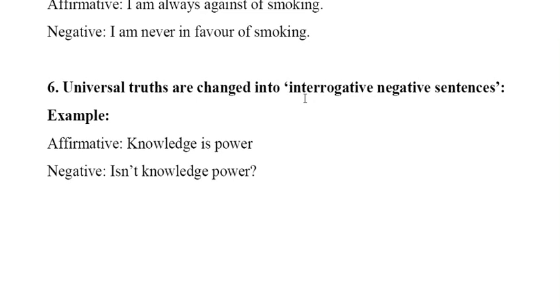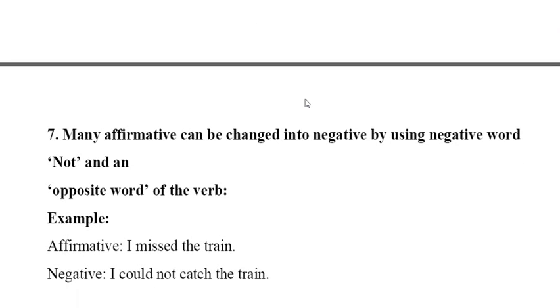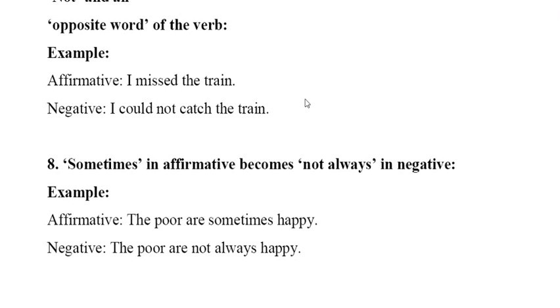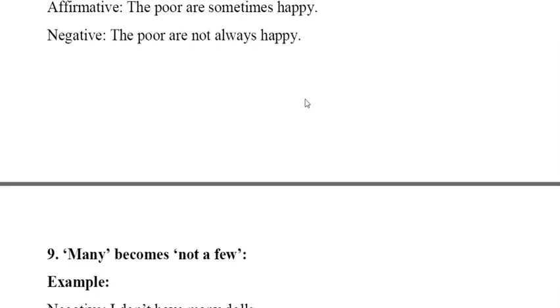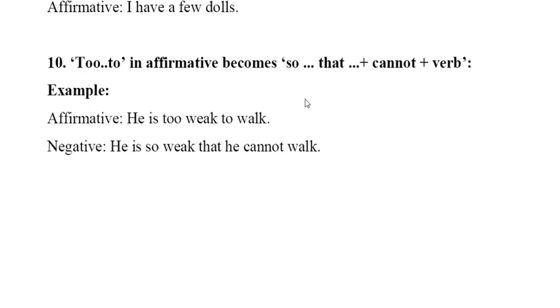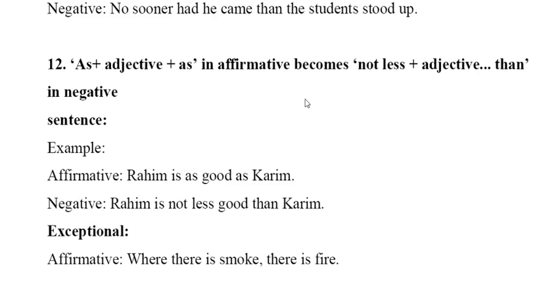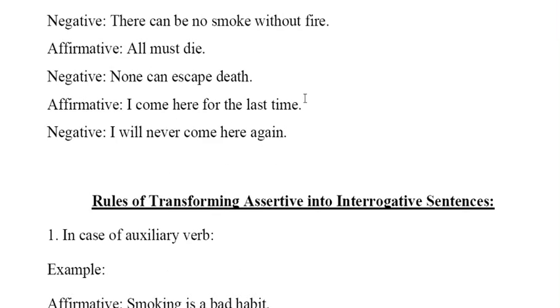Universal truths will be changed like interrogative negative sentences. So isn't knowledge power, meaning taking the helping verb with negative contraction at the beginning. And there are some peculiar rules, like sometimes it is changed by taking the negative word and opposite of the word. Sometimes it will be changed, not always. Many will be not a few. Too would be so dot dot that plus cannot. As soon as will be no sooner had. As adjective as would be not less plus adjective than.